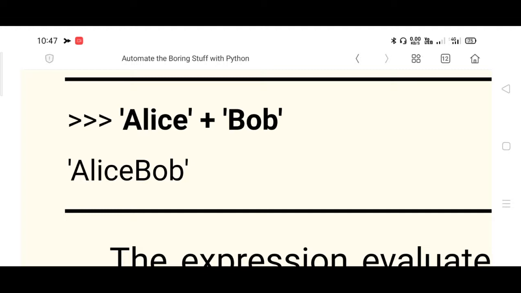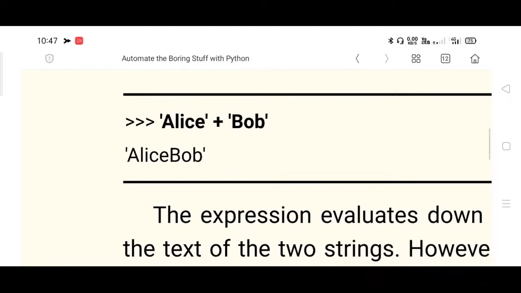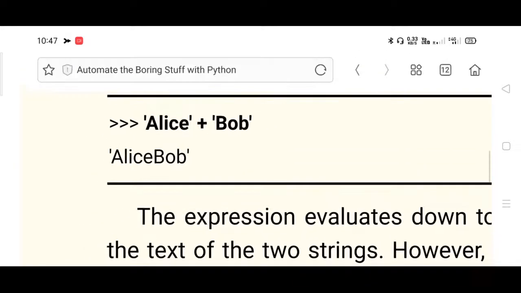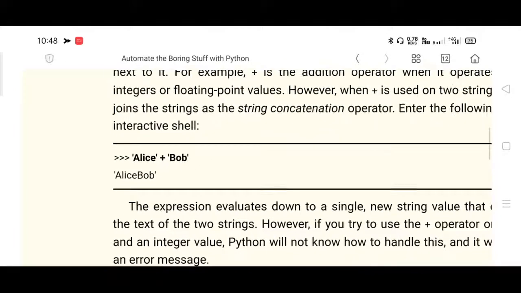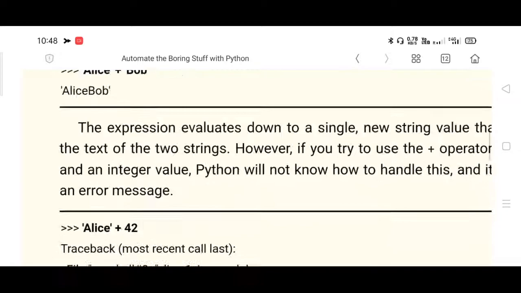To test it, we give certain expressions and analyze the result. This is an expression which contains two string operands. Plus stands for string concatenation, so a single string is produced. Very very simple, easily you can understand.